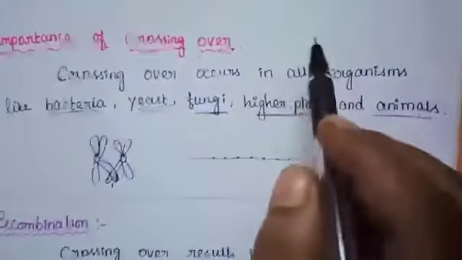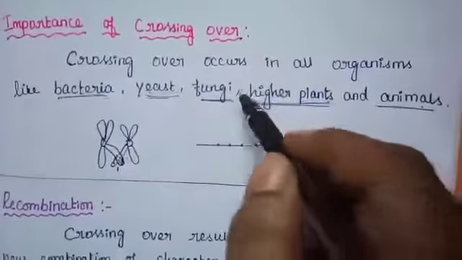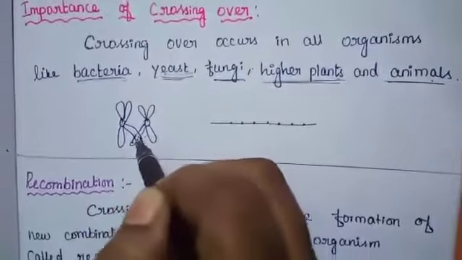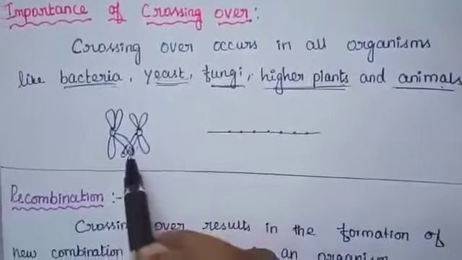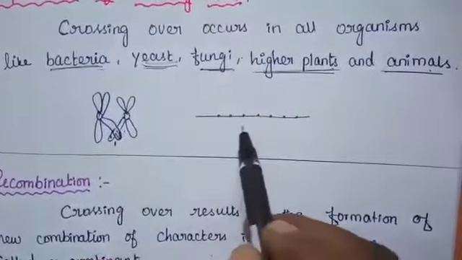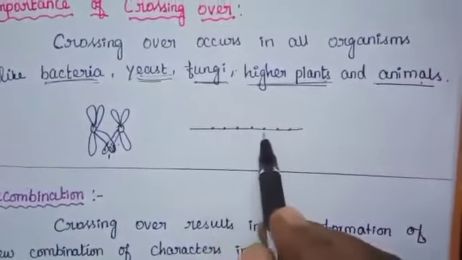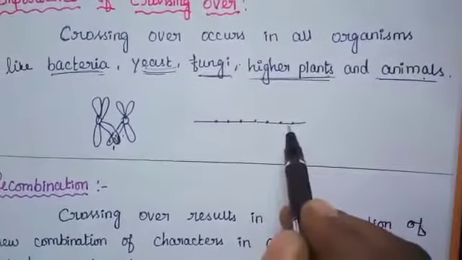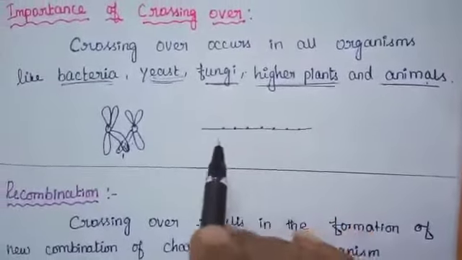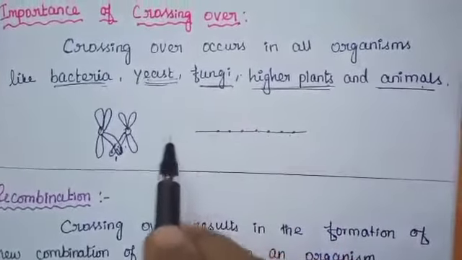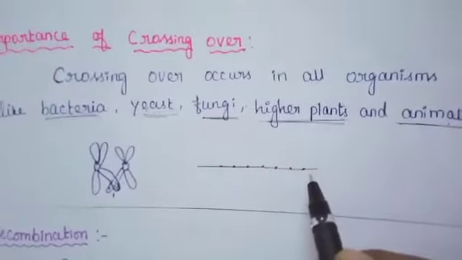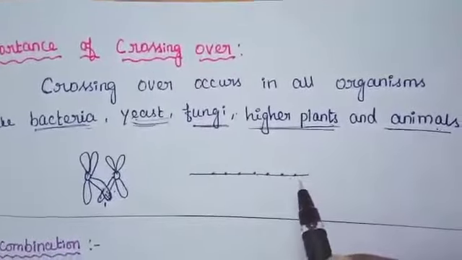Next topic, importance of crossing over. Crossing over occurs in all organisms like bacteria, yeast, fungi, higher plants and animals. Exchange of segments leads to new gene combinations, which plays an important role in evolution. Studies of crossing over reveal that genes are arranged linearly on the chromosomes. Genetic maps are made based on the frequency of crossing over. Crossing over helps to understand the nature and mechanism of gene action. It is useful for producing new combinations and is used in plant breeding.